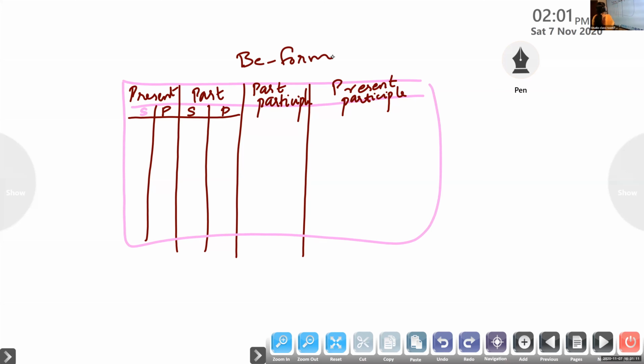Present form singular of be. Is, am. Am and is. Present form singular, be form singular form is or am. If the subject is singular, use is or am according to the subject. And tell me the plural form of be, present. Are. Instead of is and am, we can use the plural form, the present form are.